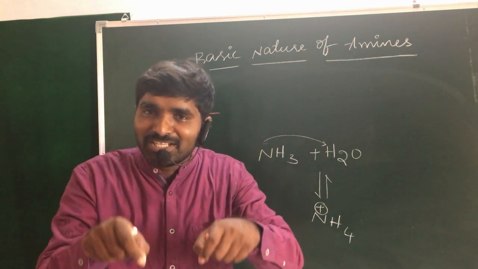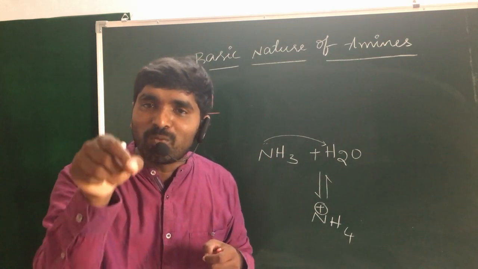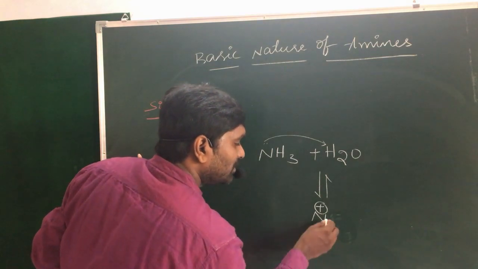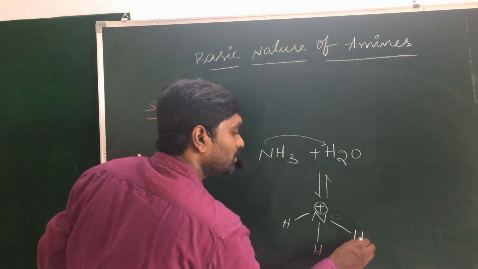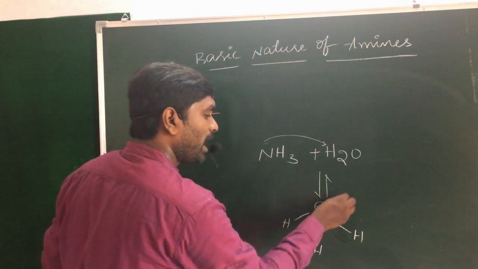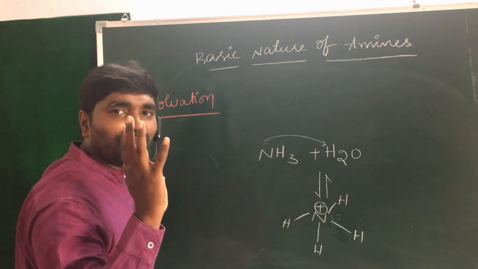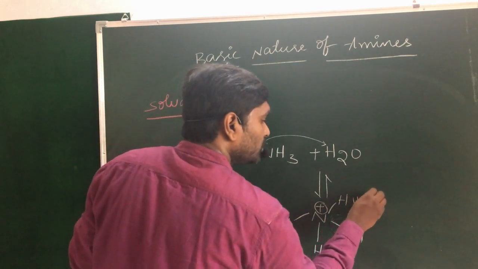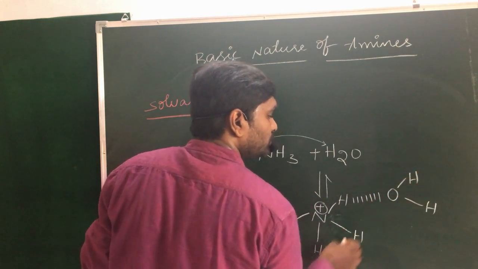When it is present in a solvent like water, the 4 hydrogen atoms present on the nitrogen may form 4 hydrogen bonds with water molecules.